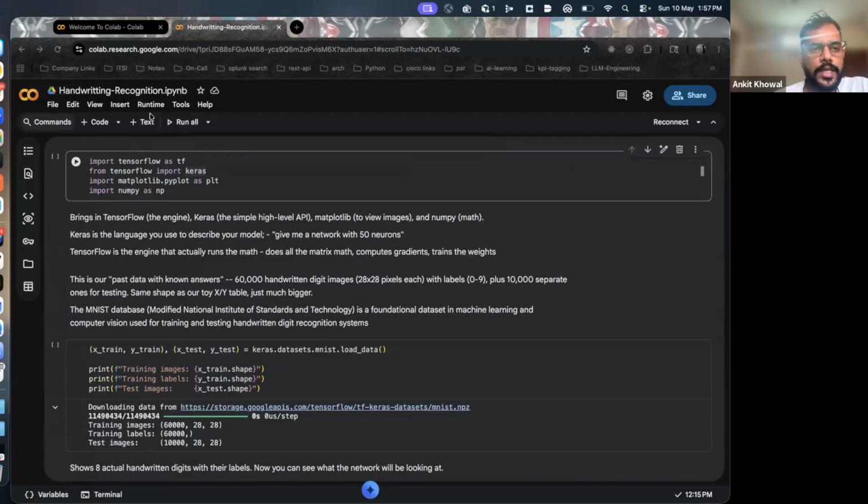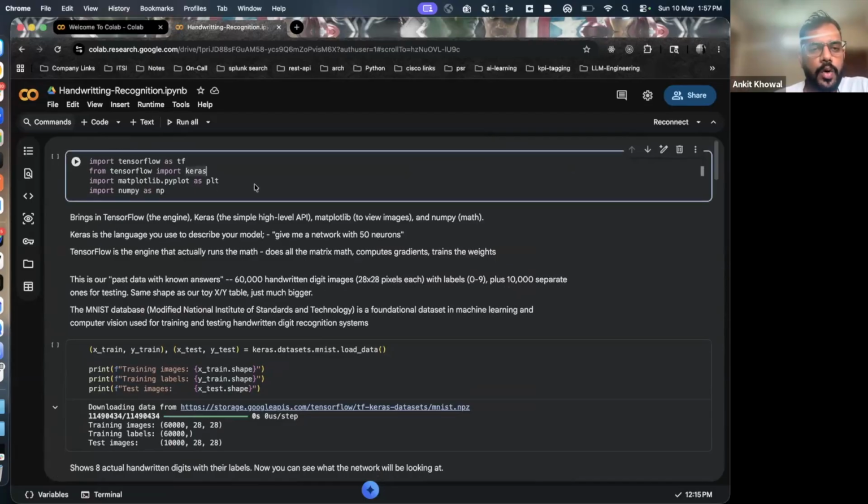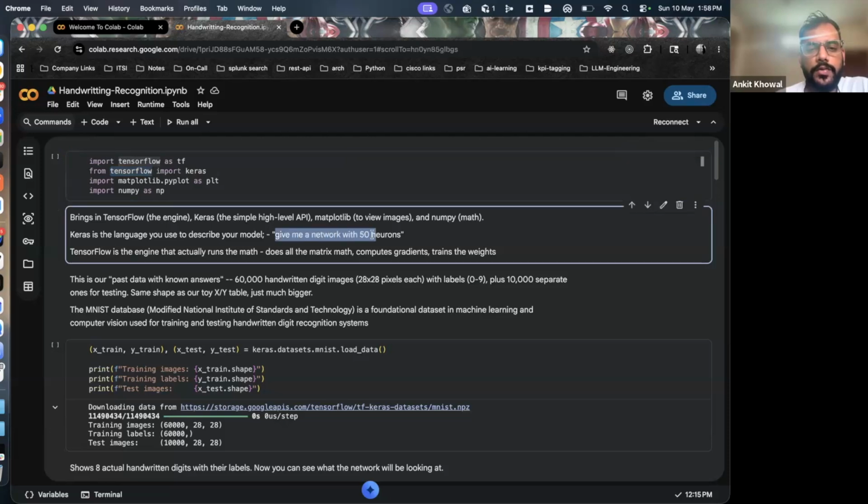First, we will load all the libraries which are required. TensorFlow and Keras are two libraries which are used heavily for machine learning. Keras is something like, if I want to create a neural network, I don't have to do it from scratch. I will just give it a definition, that give me a neural network with 50 neurons, and it will create this for me. TensorFlow is for the math we talked about in the last class. We don't have to write code for doing that math manually.